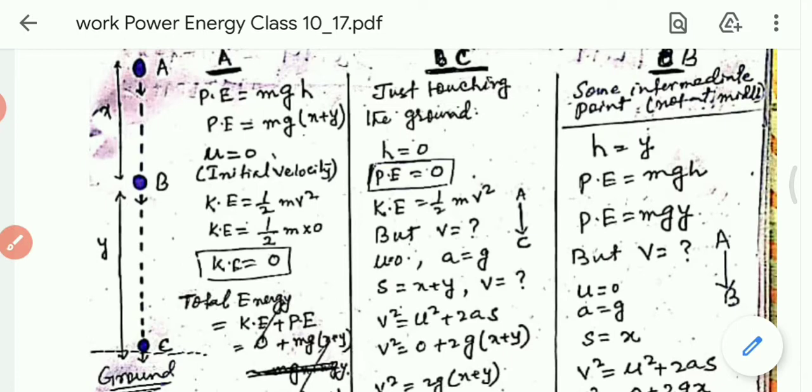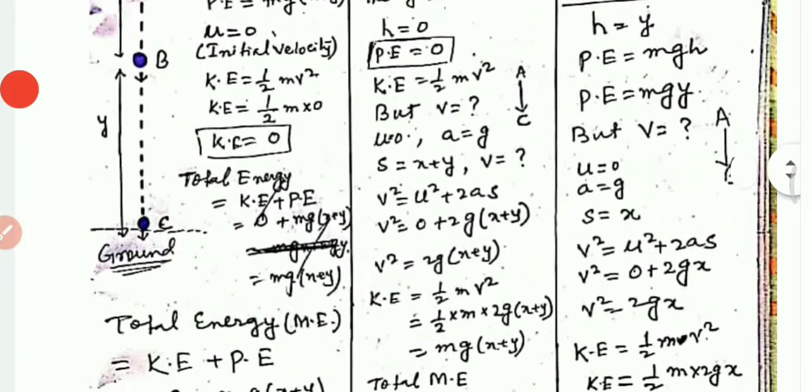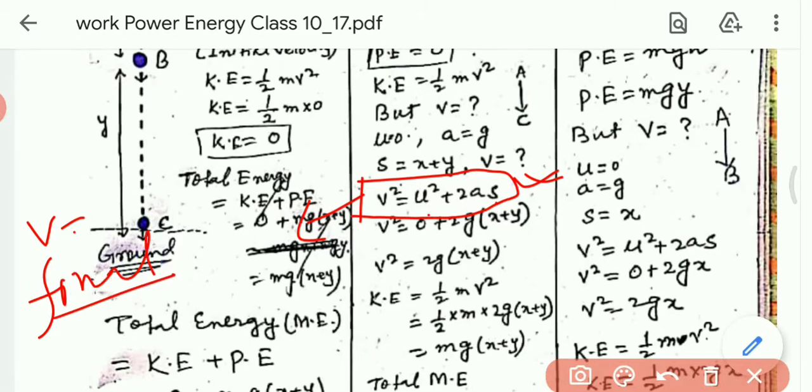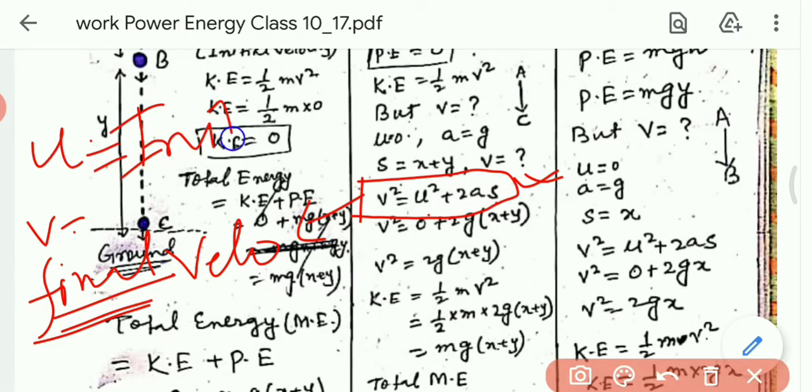Now we know from the motion equations, this is the formula. From the third motion equation, v² = u² + 2as. This is the formula. We have three motion equations, and from the third we get this one. What is v? v is the final velocity, which we are going to calculate. And u is the initial velocity, that is, at the point A, the initial velocity equals 0.